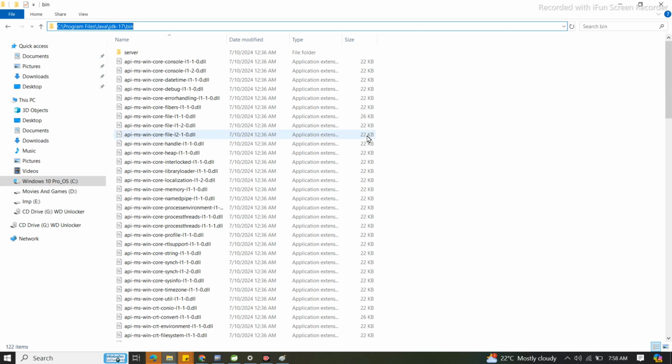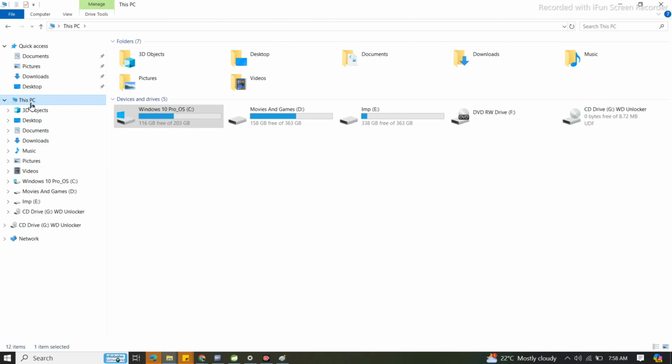Now we have downloaded and installed Java in our system. When we execute any application, how will the JVM get to know in which path Java 17 is installed? Java is installed, but how can the Java Virtual Machine recognize the path where Java 17 was installed on our machine? Understood or not? For that, we need to set the Java path in our